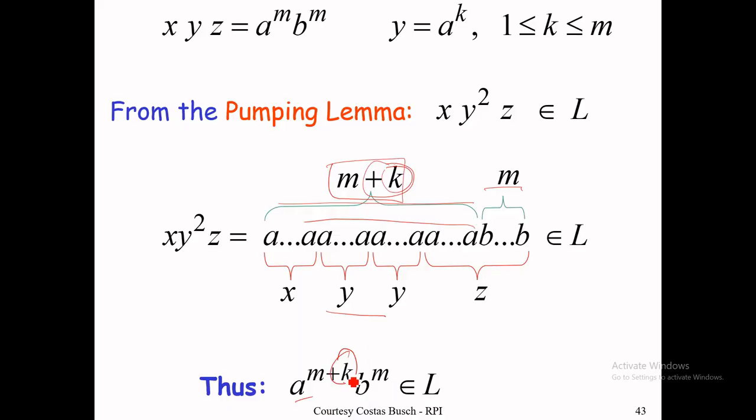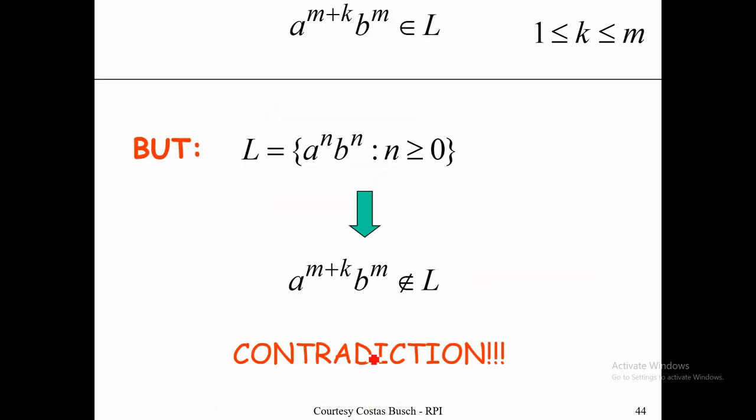We know that m is not 0 and k is not 0. So this is not equal to this one. According to the rule of the language, the number of a's and b's should be equal. So according to the pumping lemma, it should belong to L. But as k is non-zero, the number of a's is greater than the number of b's. We know that this does not belong to L, and that's a contradiction.